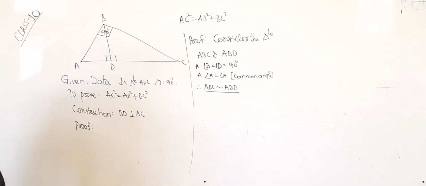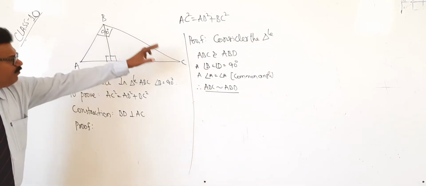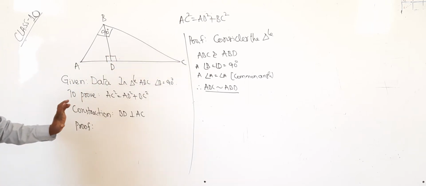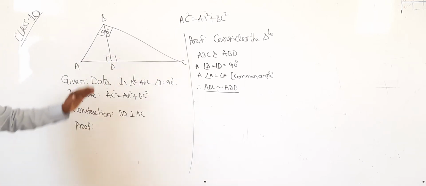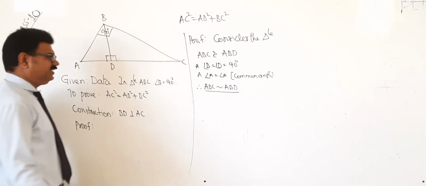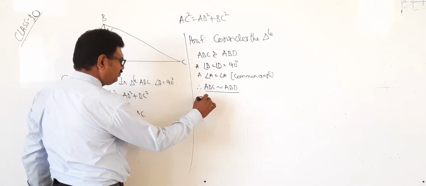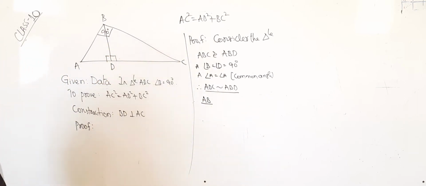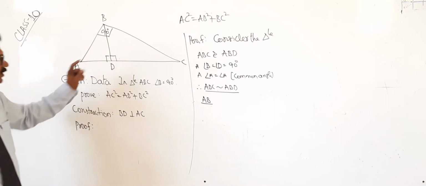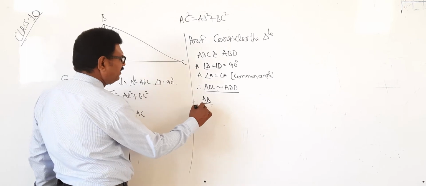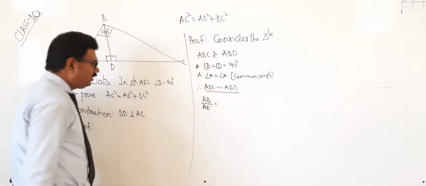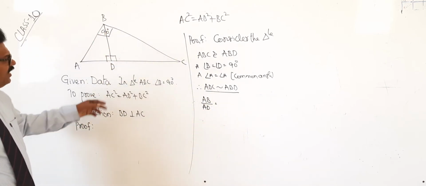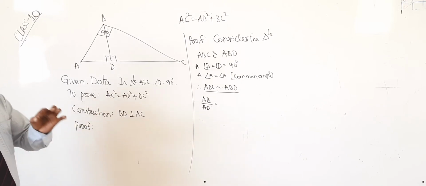Now, in the main triangle ABC, which is the base? Yes, AB. In the small one, which is the base? Very good. In the main triangle ABC, which is the hypotenuse?